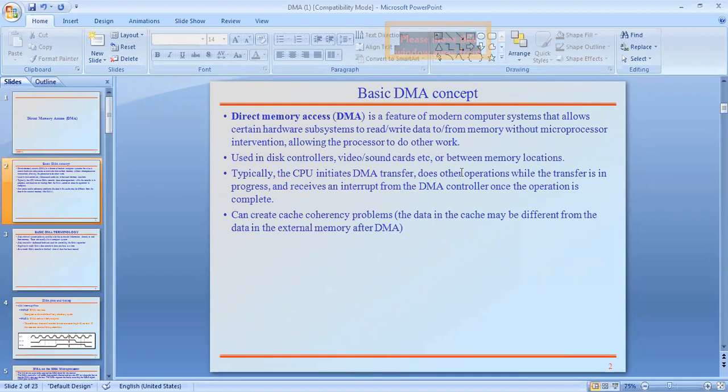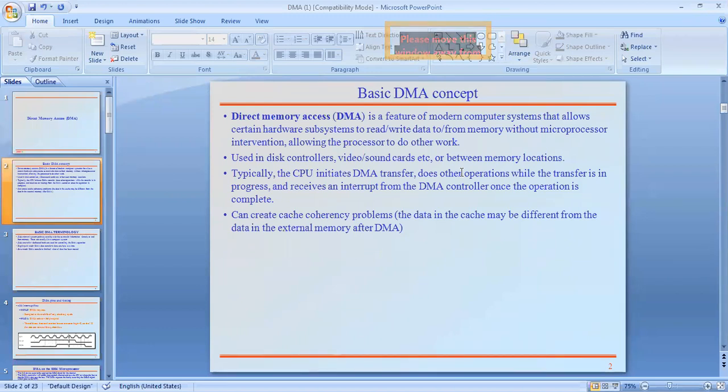In general, the CPU initiates the DMA transfer and does other operations while the data transfer is in progress, whether data is transferred from an external device to memory, or from memory to an external device. Generally it receives an interrupt from the DMA controller once the operation is complete, meaning the data transfer is completed.